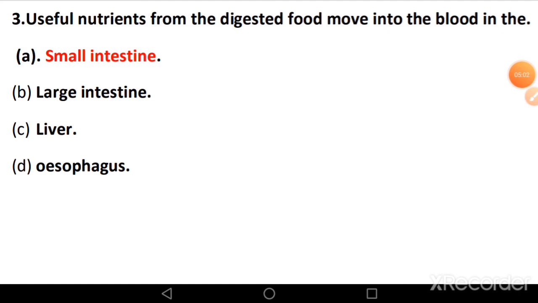Now third MCQ, useful nutrients from the digested food move into the blood. There are four options. Option A small intestine, option B large intestine, option C liver, and option D esophagus. From these four organs, useful nutrients from the digested food move into the blood in the small intestine, where all the nutrients are absorbed by the blood and taken to all parts of the body.